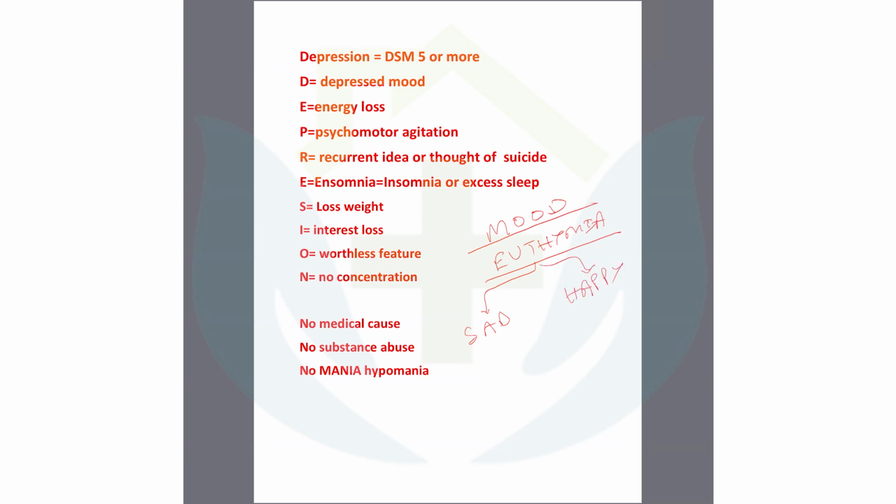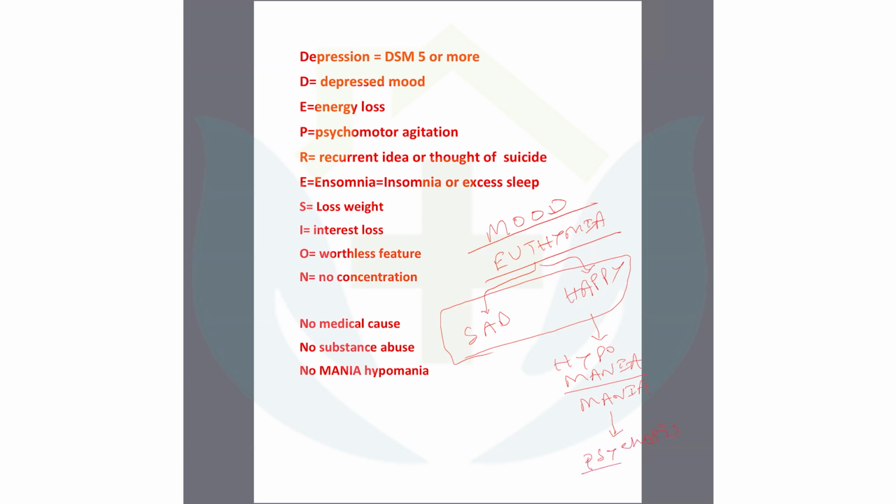You can be happy, you can be sad. This is physiological. What is pathological? Whenever you are more than happy, like hypomania, and more and more, mania, you are more and more happy. This is pathological. After that, psychosis develops.